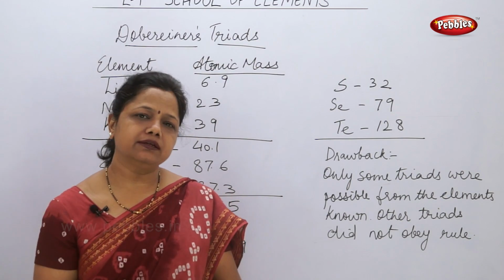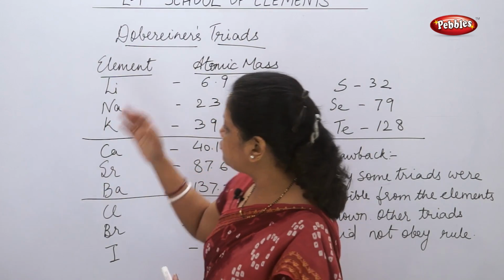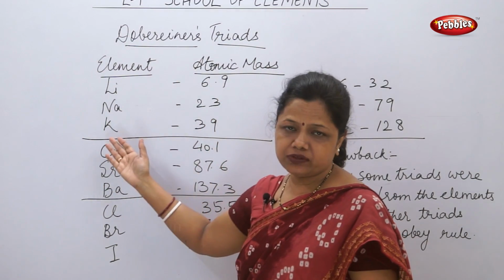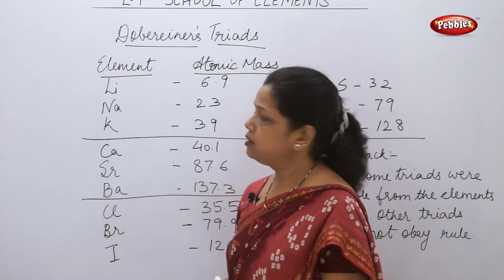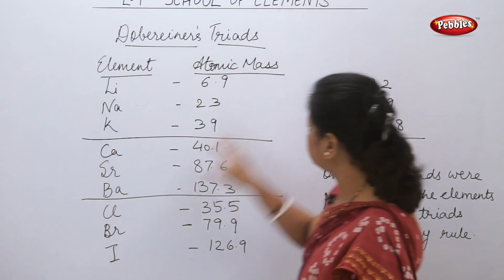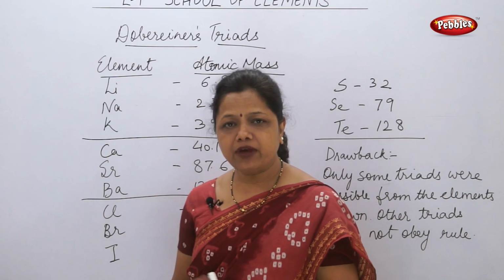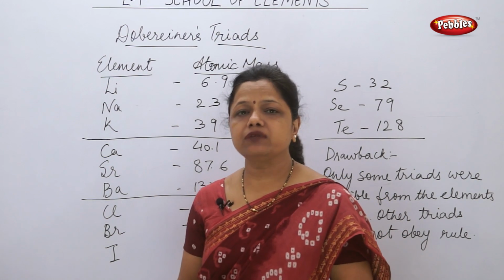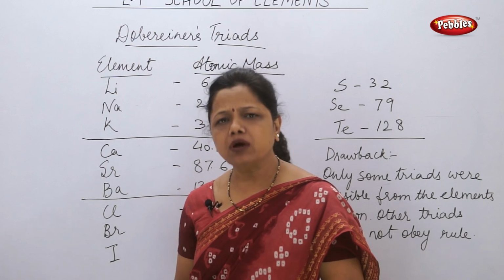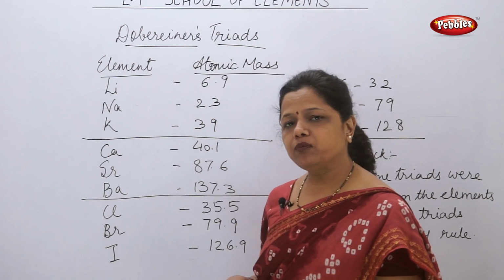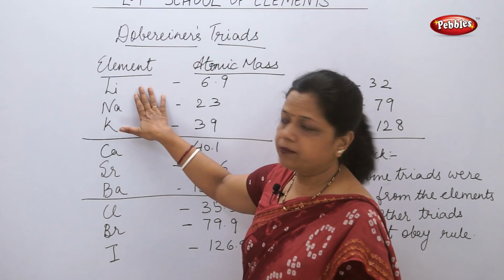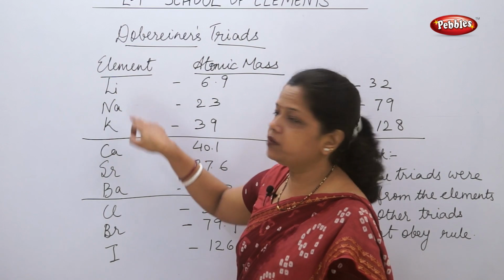So Döbereiner said that he had found some elements which showed similar properties. He gave 4 examples, that means he found 4 triads where the theory he was proposing held true. This is the first example: lithium, sodium, potassium.